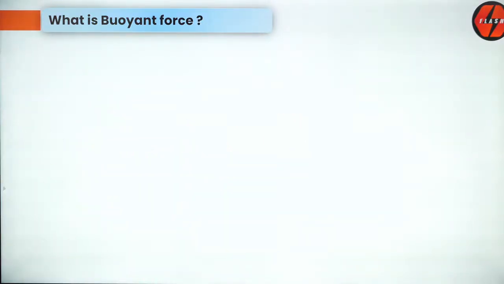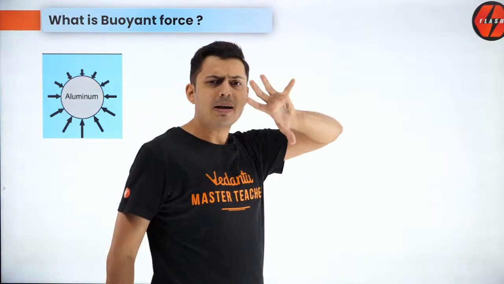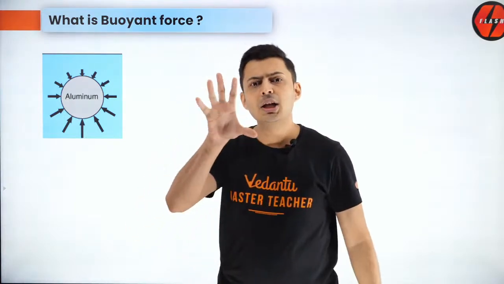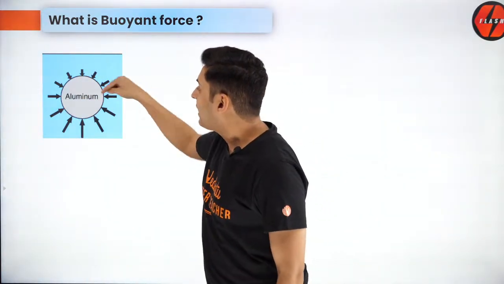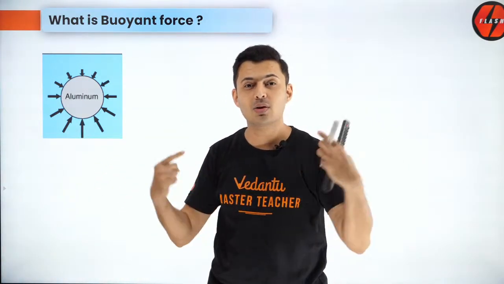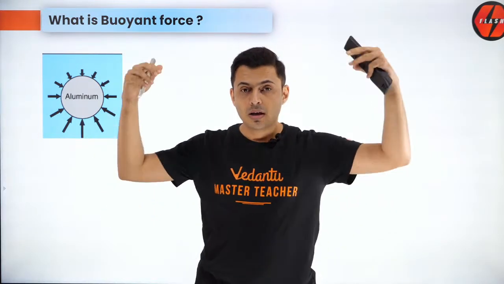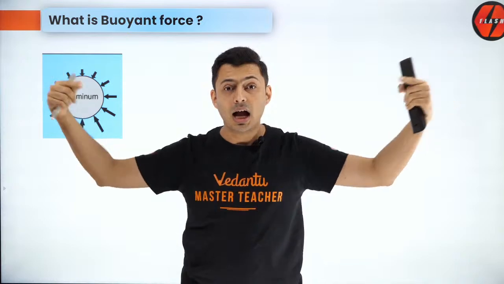Now, what is buoyant force? To understand what exactly buoyant force is, just imagine an aluminium object which is immersed in a fluid. What are these black arrow marks? They are nothing but the forces due to the hydrostatic pressure. You remember hydrostatic pressure: any liquid under the influence of gravity experiences hydrostatic pressure.